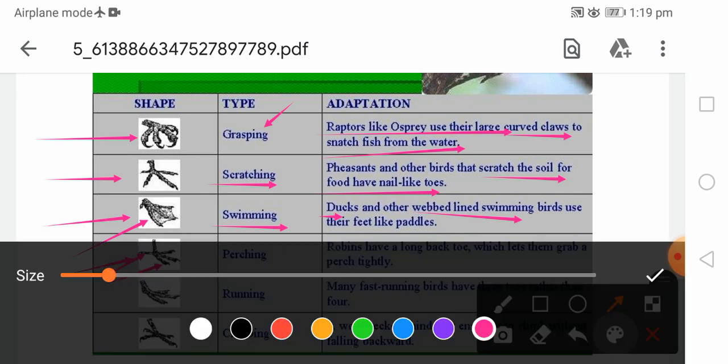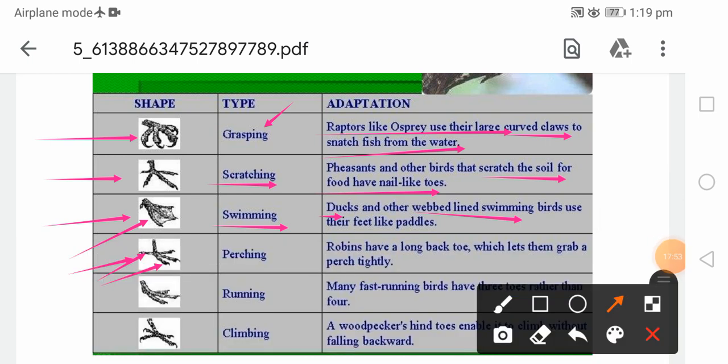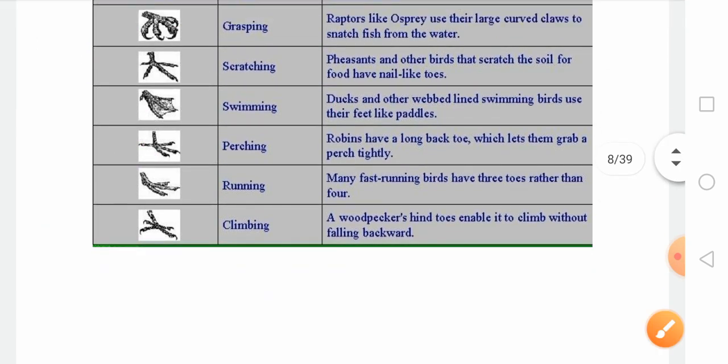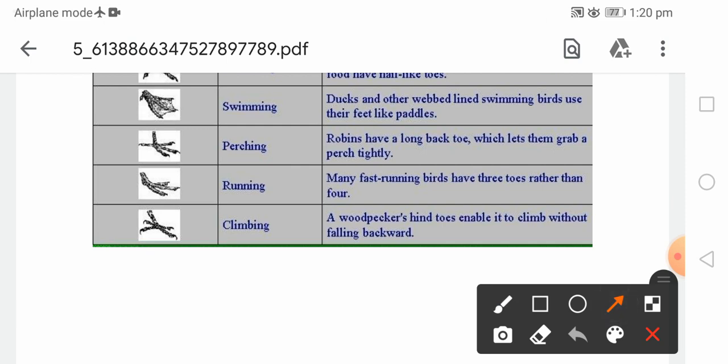Then another type of feet, you can see here, just a minute. Another type is the running feet. Those birds which need fast running, for example the ostrich, are unable to fly, so they need to run very fast. In the running type of feet, 3 toes are present rather than 4 toes.